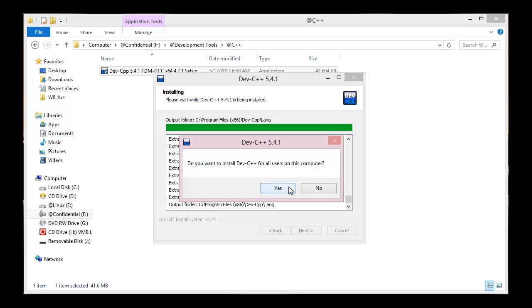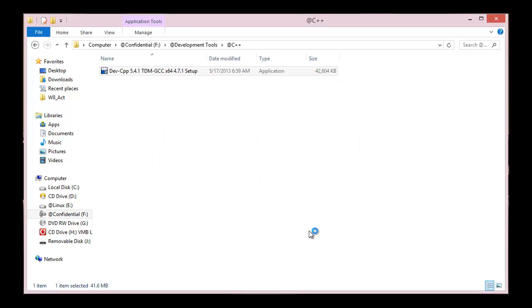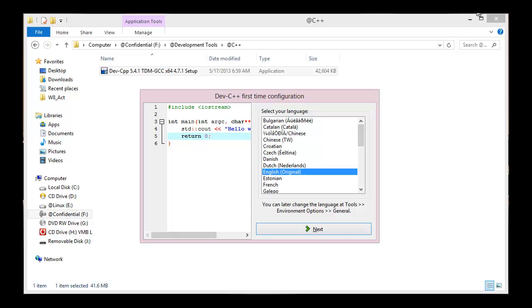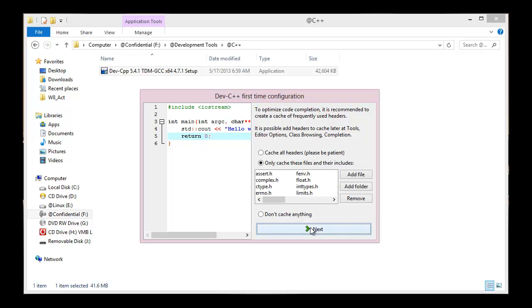Alright, so this one you can choose what to do. Now I'll go for yes. Then let's launch Dev-C++ for the very first time. Alright, so here you can select English and you can change the view, but I will use the Classic Plus and select next.